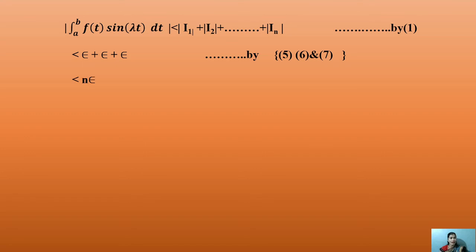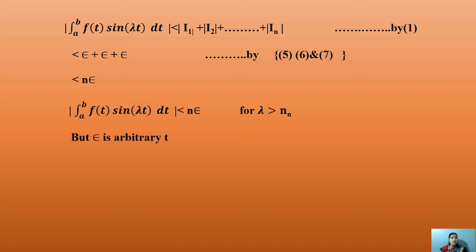Then put in the values of I1, I2 and In from equations 5, 6 and 7: less than ε + ε + ε, that is, less than nε. So the proof is given: |∫ from a to b of f(t) sin(λt) dt| is less than nε, for λ always greater than n.